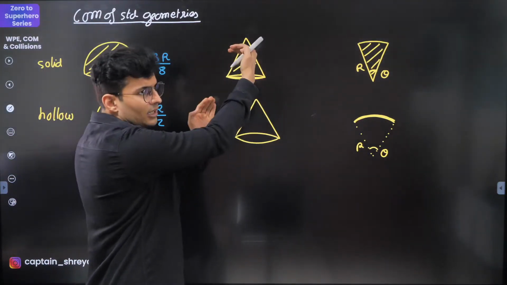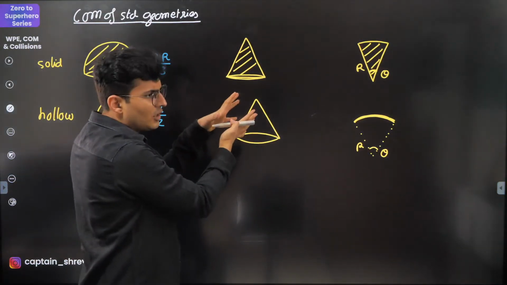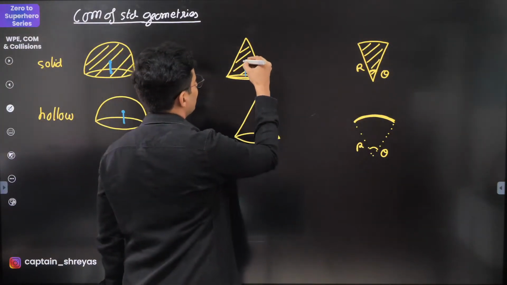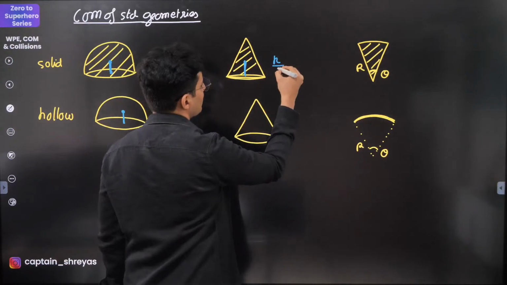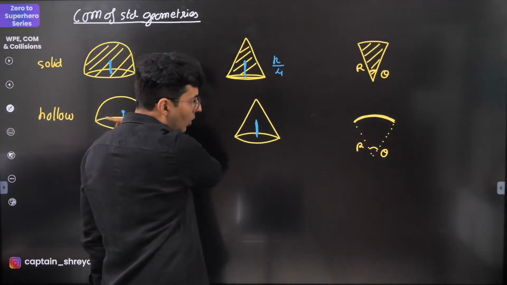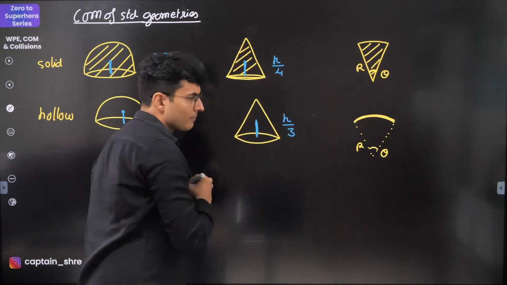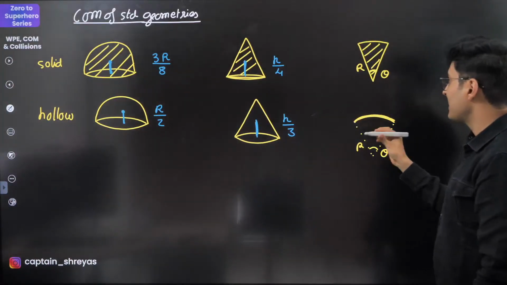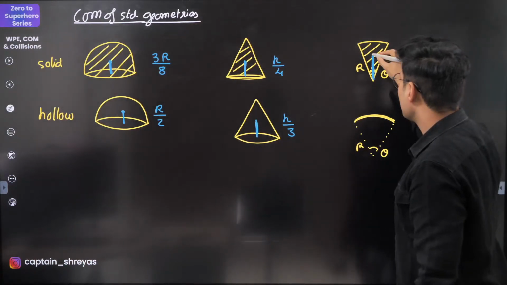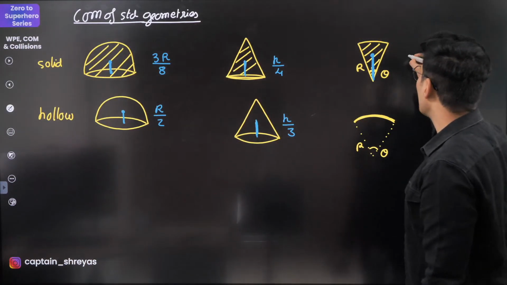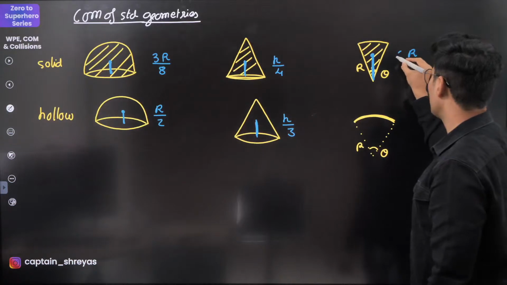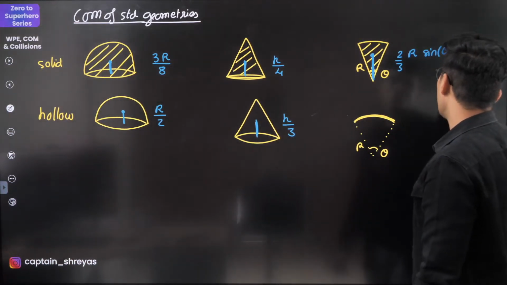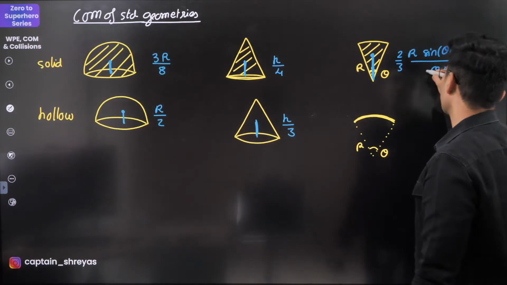Same thing for a solid cone, the center of mass should be lower. For hollow, the center of mass is not as low as compared to the solid. So in this case, this distance just comes out to be h by 4, and this distance in case of hollow comes out to be h by 3. Very much standard. Next, for a sector, this distance, this is where the center of mass is, comes out to be r times 2 by 3 times sine of theta by 2, the whole thing divided by theta by 2.